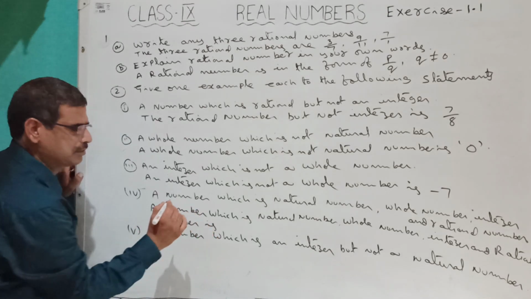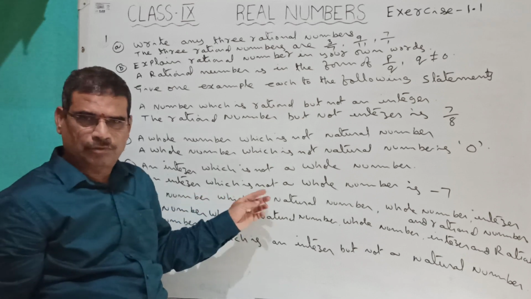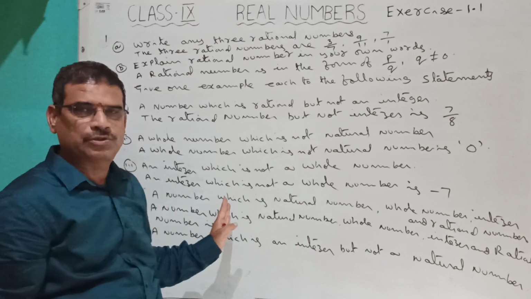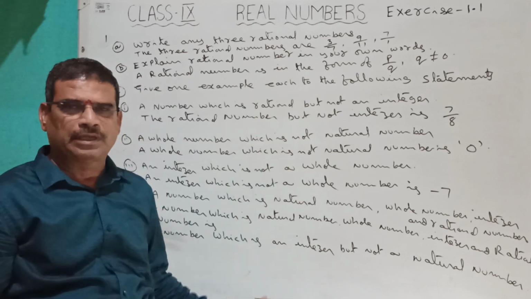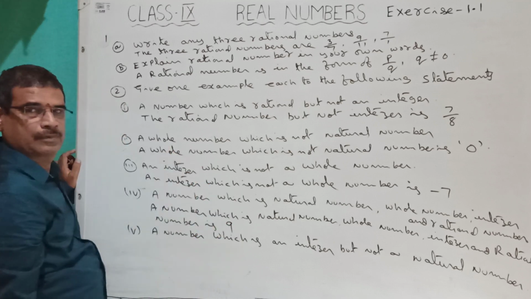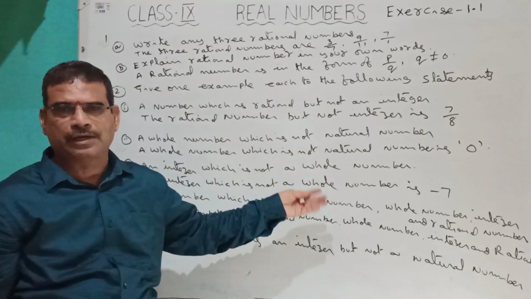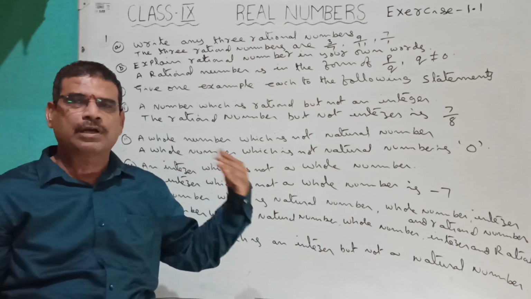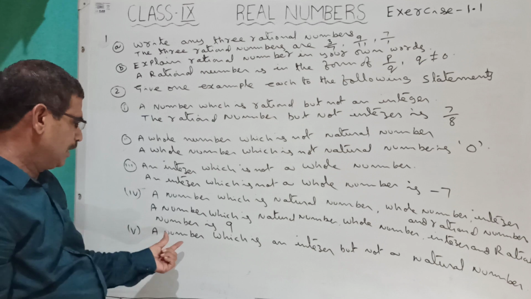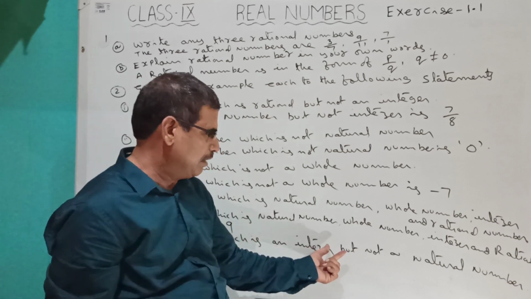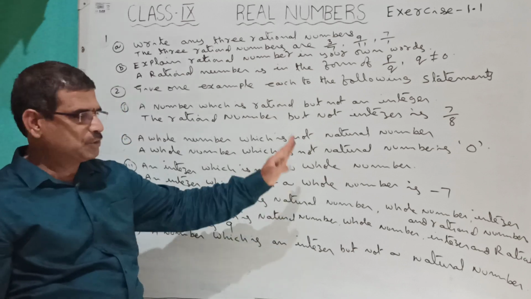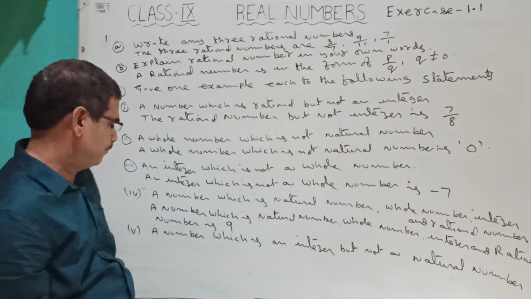A number which is a natural number, whole number, integer and rational number is, you are writing a number that should belong to all these. So you have to write any positive number. So I am writing 9. You can write 9, 8, 10, 11, 100, 1 lakh also. The last one, a number which is an integer but not a natural number. You have to write an integer that does not belong to natural numbers.